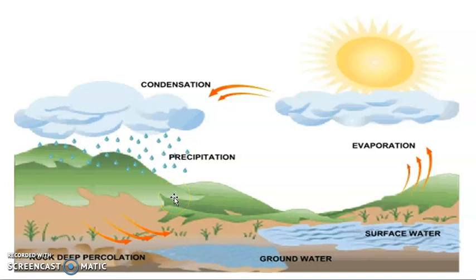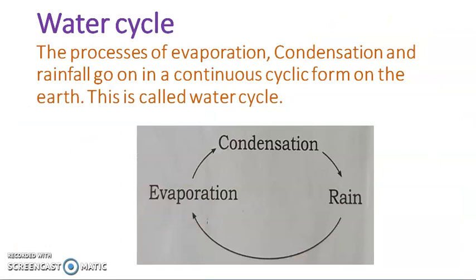This rainwater flows into rills, streams, rivers and finally into the sea. Ice in the snow-covered regions also melts due to the heat of the sun and finally flows into the rivers. This process of evaporation, condensation and rainfall goes on in a continuous cyclic form on the earth. This is called the water cycle. Everyone clear with this? Okay.